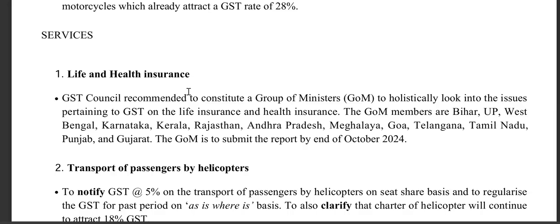Life and health insurance: a Group of Ministers (GoM) is constituted to holistically look into the issue pertaining to GST on life insurance and health insurance. The GoM members are ministers from Bihar, Uttar Pradesh, West Bengal, Karnataka, Kerala, Rajasthan, Madhya Pradesh, Meghalaya, Goa, Telangana, Tamil Nadu, Punjab and Gujarat. They are to submit the report by end of October 2024.